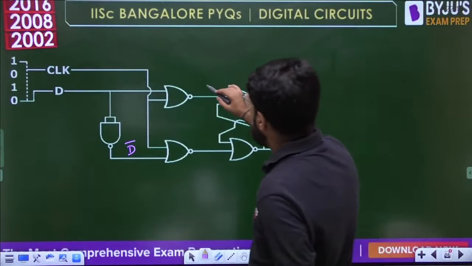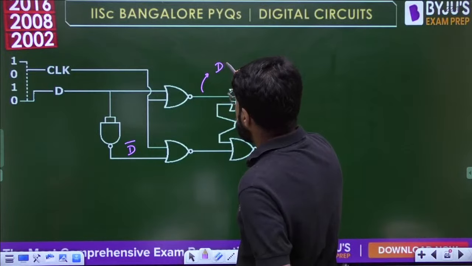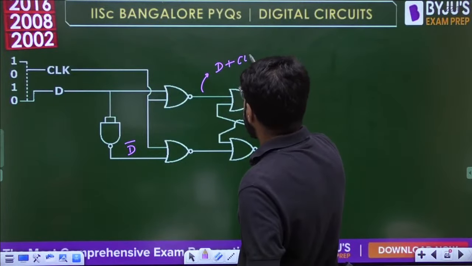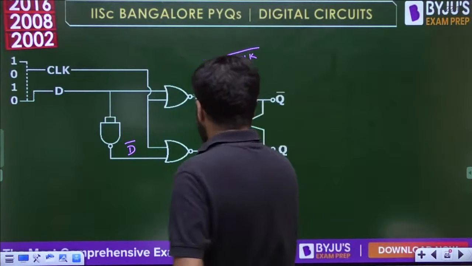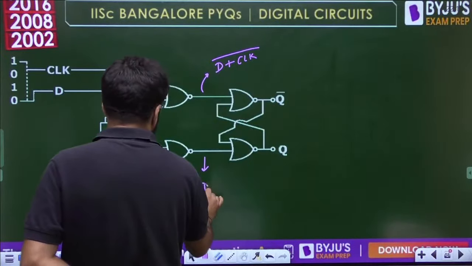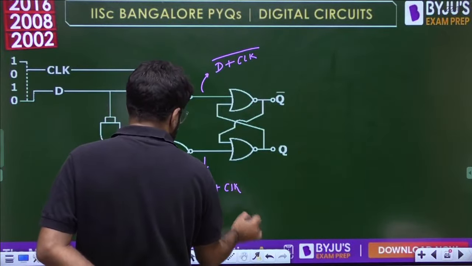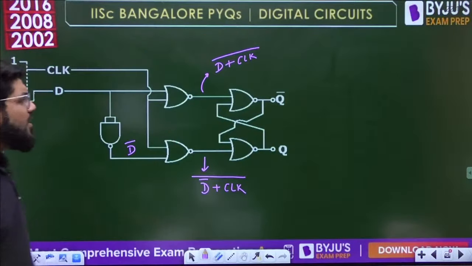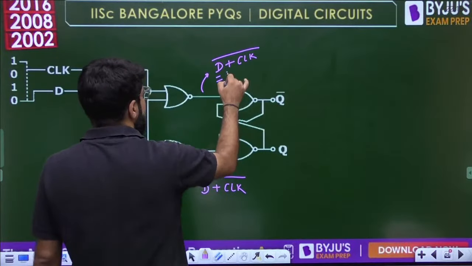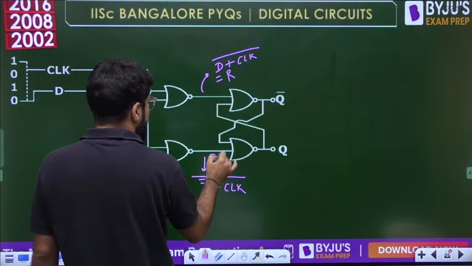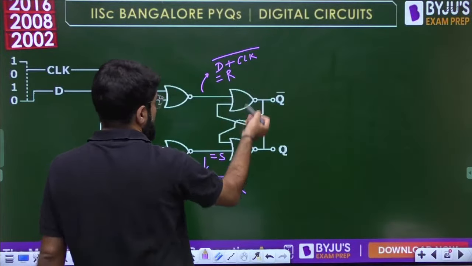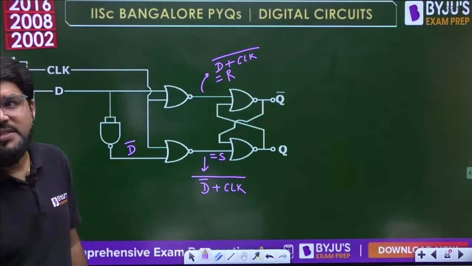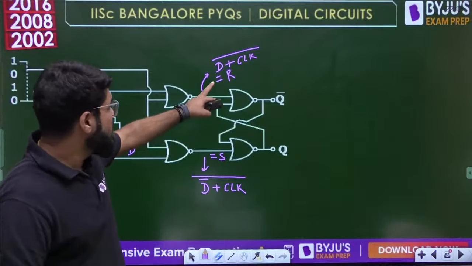So what comes up here is the NOR gate, so it is the whole bar of D plus clock, and this is the whole bar of D bar plus clock, and then you have the basic NOR gate latch. This is like the R input and this is like the S input. You can recall your concepts from the basic latch.